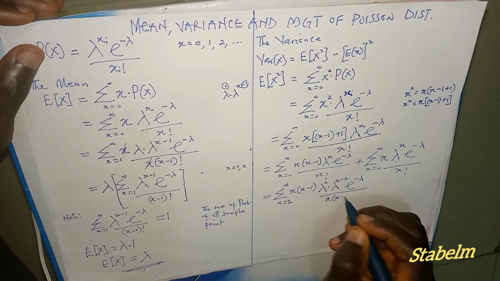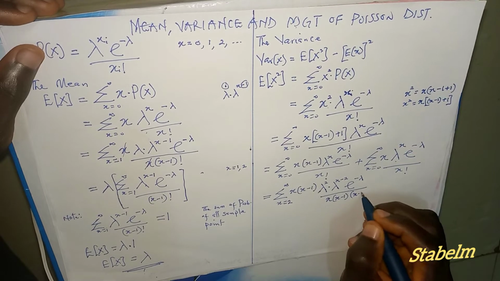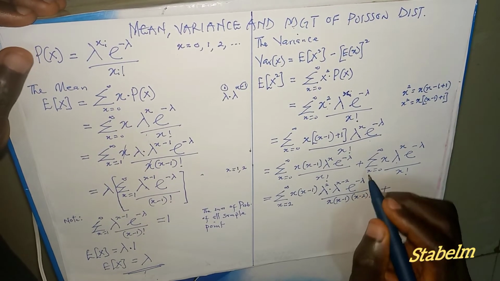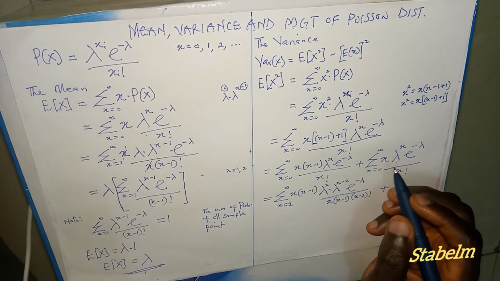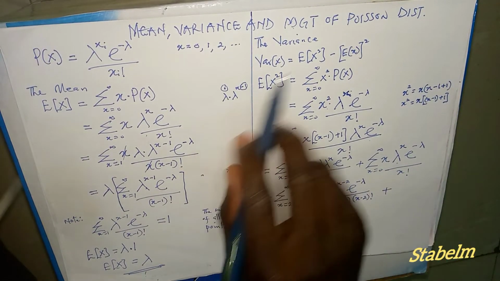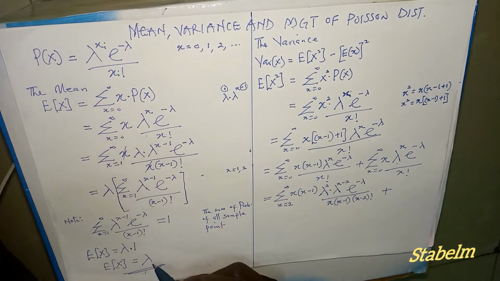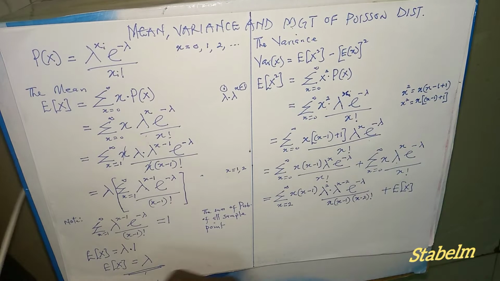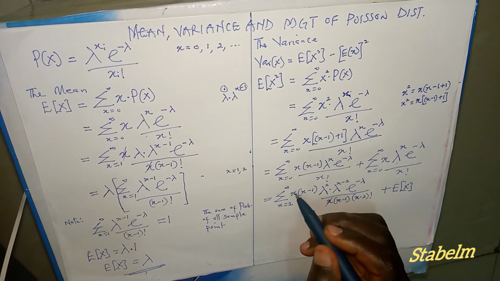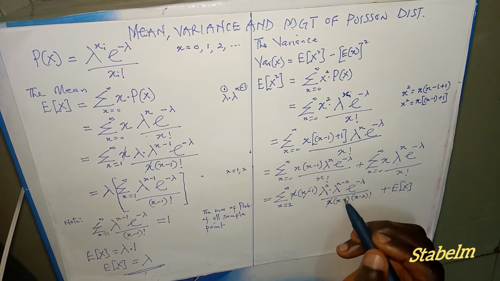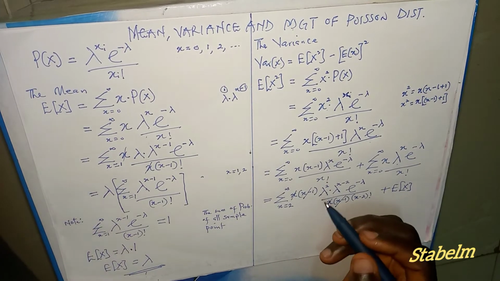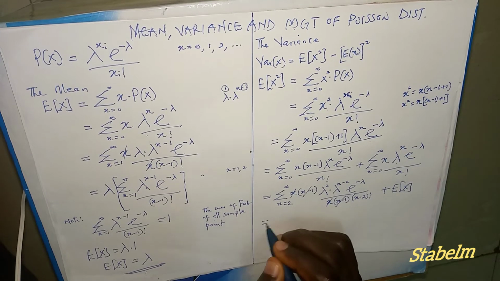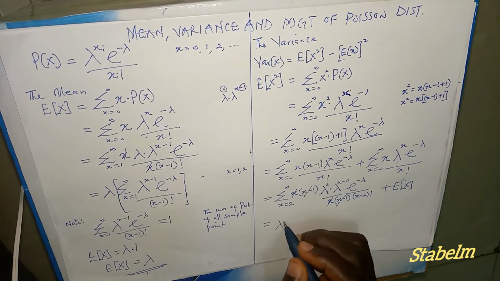x into bracket x minus 1 times x minus 2 factorial, plus the whole of this, which is our expected value of Poisson, which is equals to lambda. So we say this is E of x here. Therefore x cancels x. Lambda raised to the power 2 has nothing to do with this formula here, so we take it out. So this is equals to lambda raised to the power 2